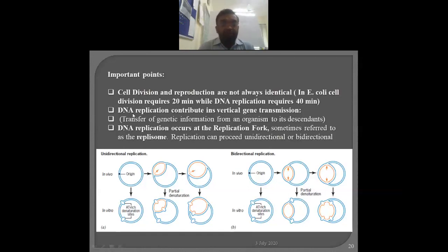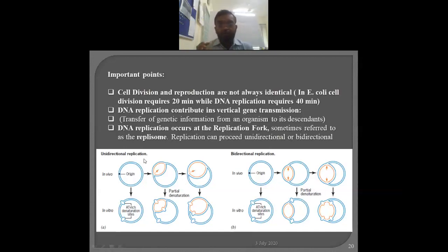Then a third point is that DNA replication occurs at the replication fork, and this is also referred to as the replisome. The body which is undergoing the replication is referred to as the replisome. Zome means the body, taken from the replication. Here, the replisome can travel in two directions or one direction. Whenever it is traveling in one direction, it is referred to as unidirectional replication. That is very widely present as far as plasmids are concerned, because they have a small molecular weight.